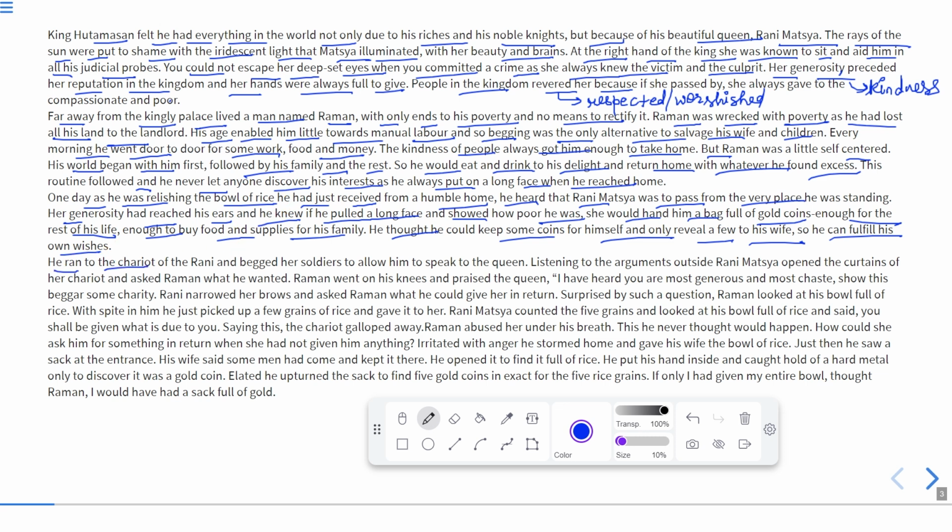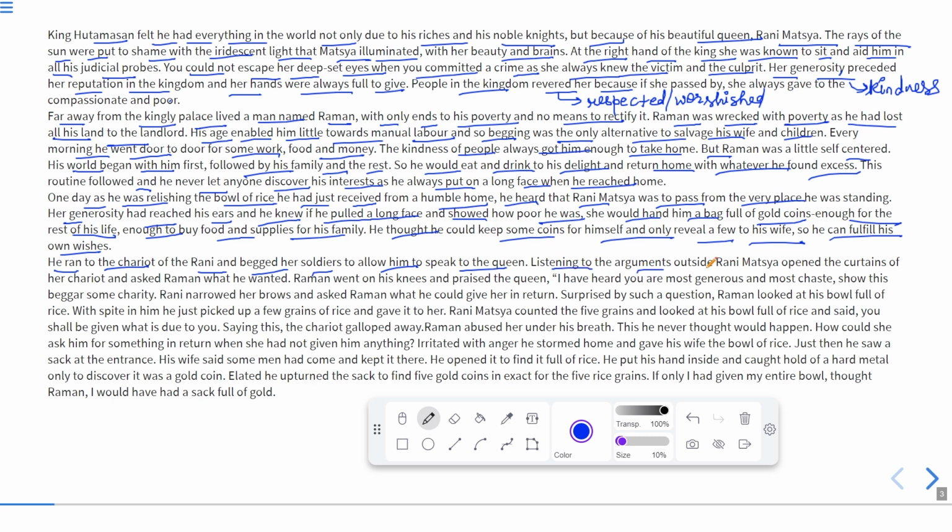He ran towards the chariot of Rani and begged her soldiers to allow him to speak to the queen.